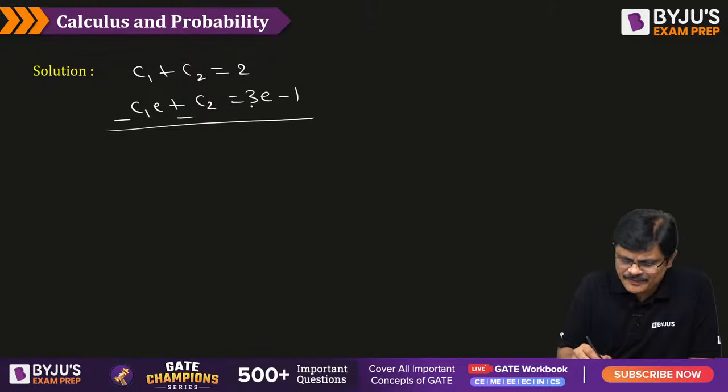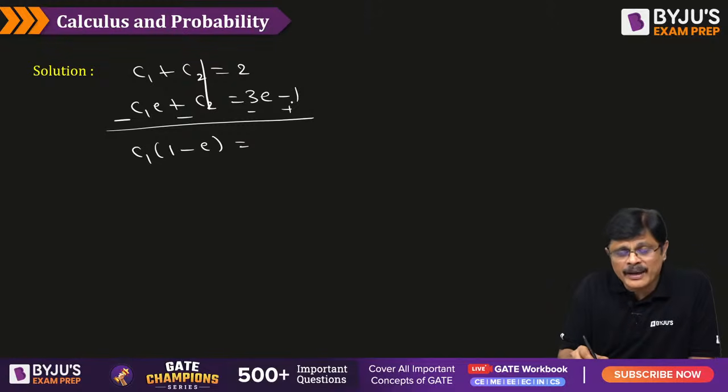Subtract one from the other. These two get cancelled. So C1 is taken common, it is 1 minus E. Here it is 2 minus 3E minus of minus plus 1, that is 2 plus 1, 3. 3 minus 3E, taking 3 common, we get 1 minus E. This 1 minus E and 1 minus E cancel. So you get C1 is equal to 3.